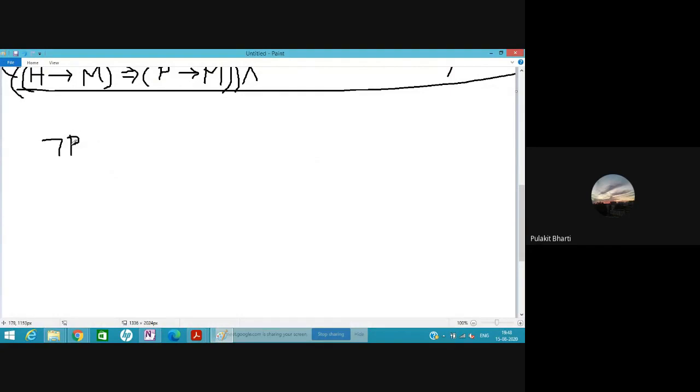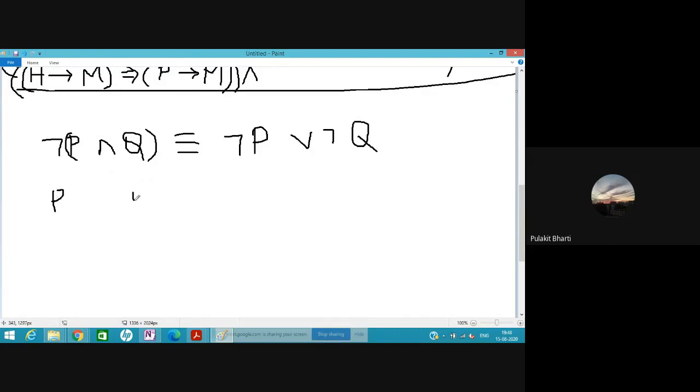So the statement is: not (P and Q). Oh, sorry, there was a bracket. Not (P and Q) is identical to not P or not Q. Let's make a truth table here.